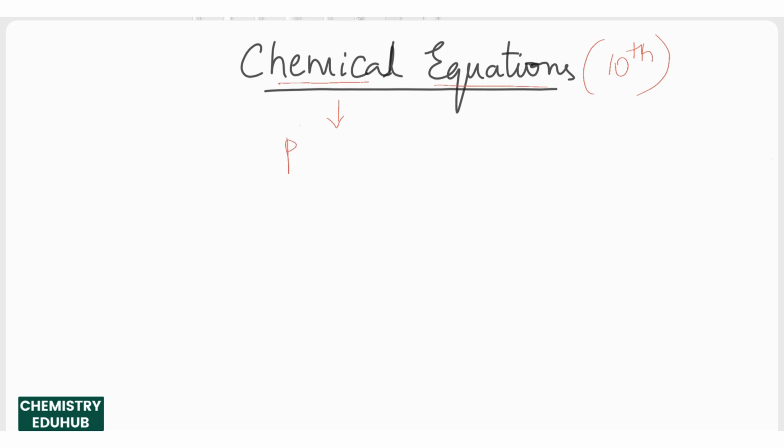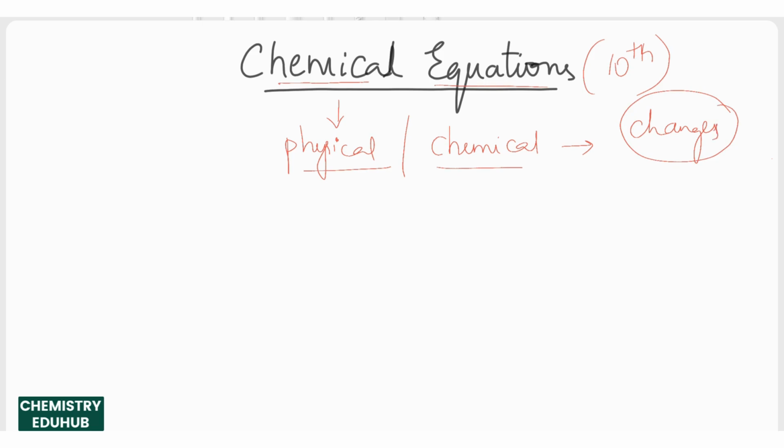So changes can be mainly physical changes and chemical changes. We need to know the basic difference between physical and chemical changes. Before that, everything that happens around us involves changes, like the digestion of food, burning of crackers, and respiration, the air that you breathe. All these come under changes. Among these, which change is physical and which is chemical can be categorized based on some features.